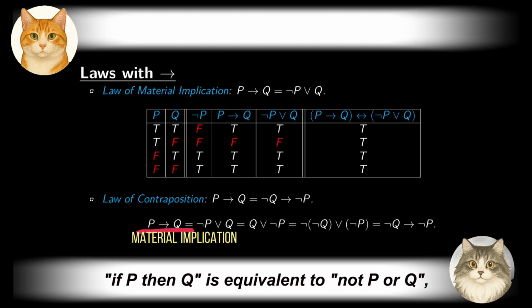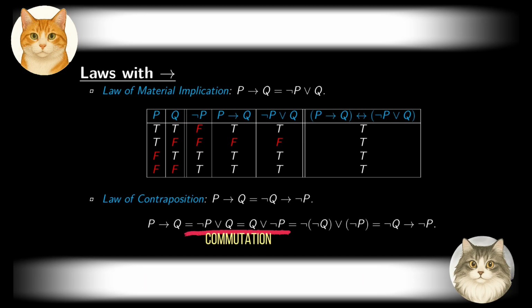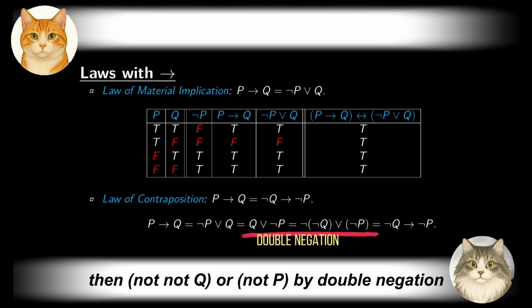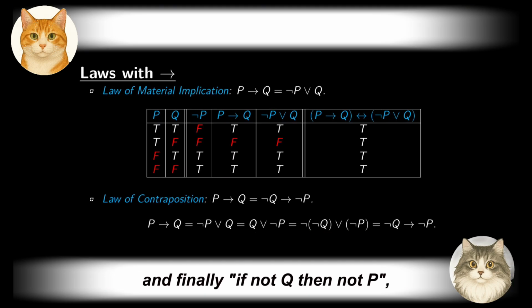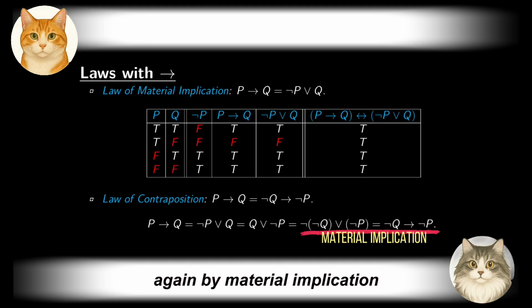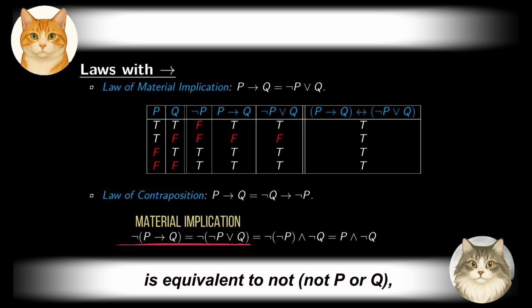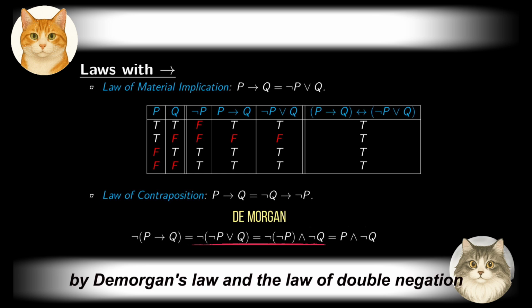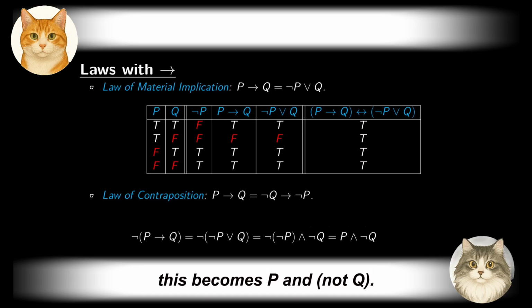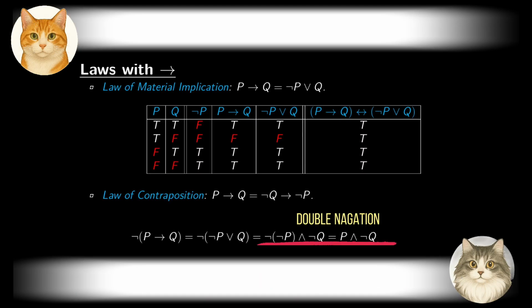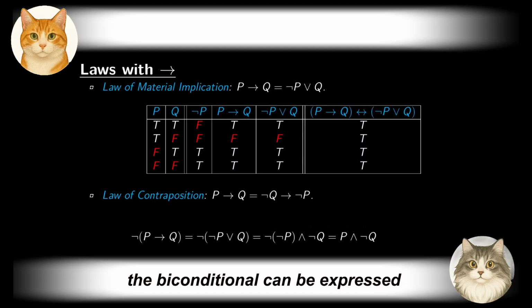For instance, if P then Q is equivalent to not P or Q, which becomes Q or not P by commutation, then not not Q or not P by double negation, and finally, if not Q, then not P, again by material implication. Similarly, the negation of if P then Q is equivalent to not (not P or Q). By De Morgan's law and the law of double negation, this becomes P and not Q. Finally, the biconditional can be expressed using conditionals and conjunction, and is therefore governed by the laws established so far.